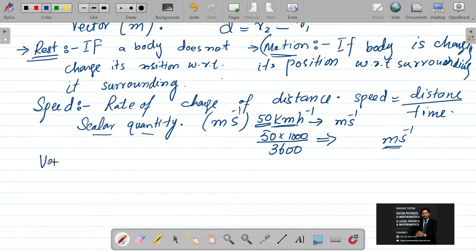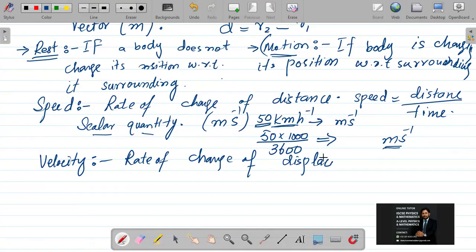Velocity is the rate of change of displacement. It is not in any specified direction when it is just changing distance with respect to time. Just remember that when you are using the word rate, don't say with respect to time.